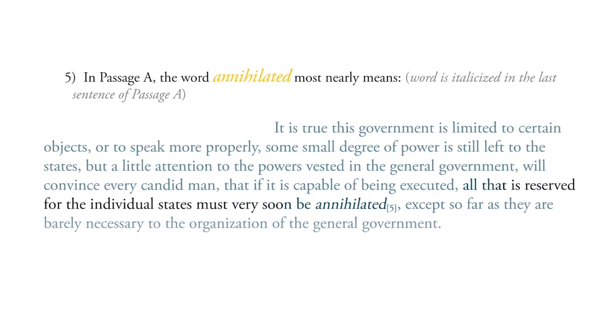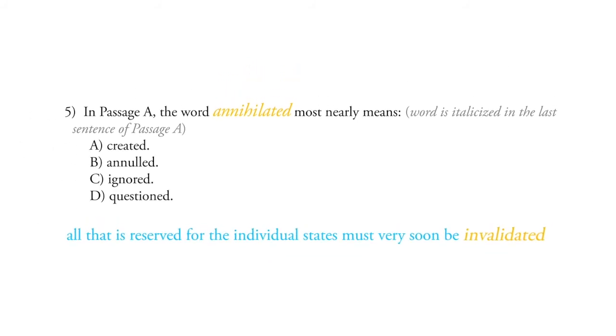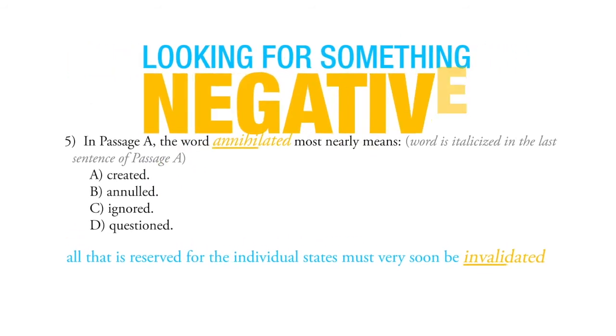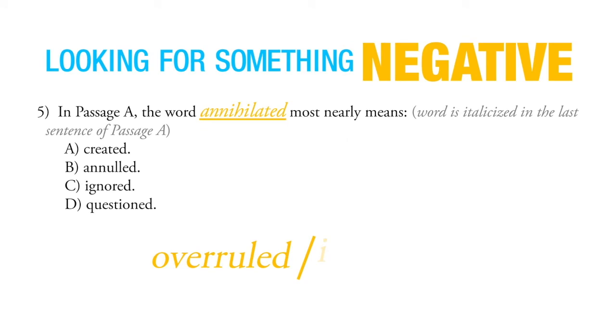Okay. Let's just try rereading the last part and see what word you might replace annihilated with. All that is reserved for the individual states must very soon be, I know it's tempting to say something like destroyed, but probably something more like overruled or invalidated fits the situation a little better. So let's look at our answer choices. We're looking for definitely something negative, and maybe a choice which most nearly means overruled or invalidated.